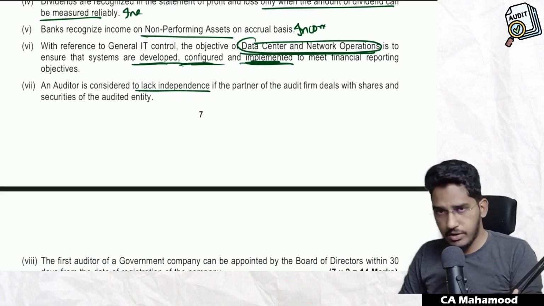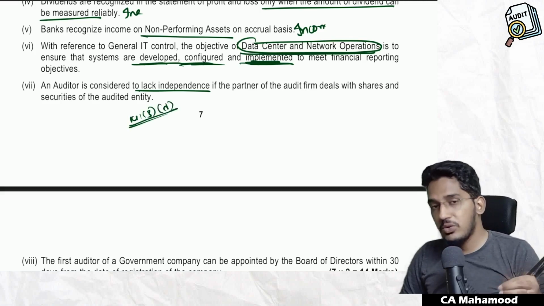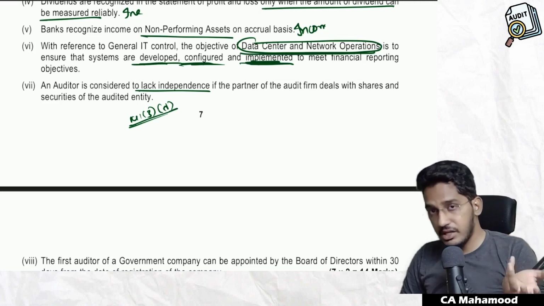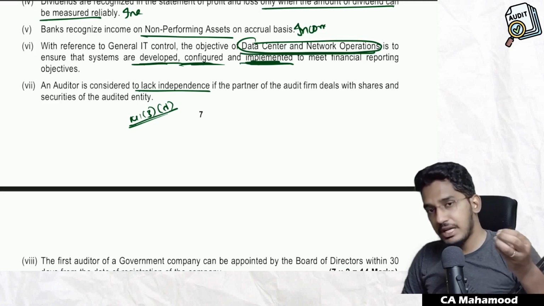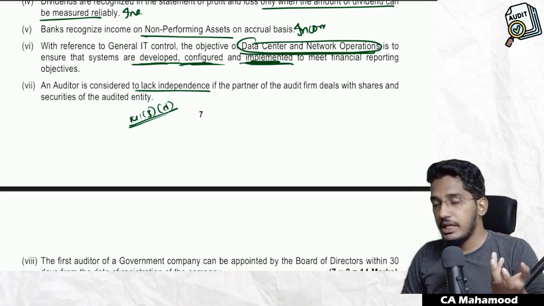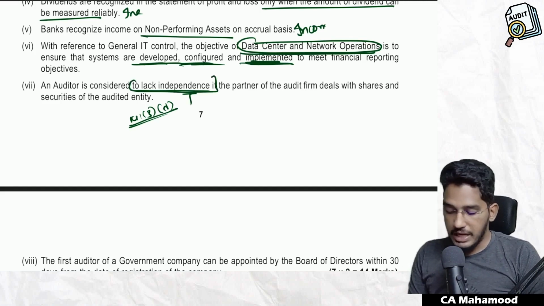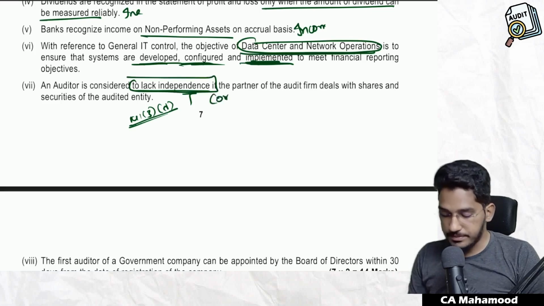Next one. An auditor is considered to lack independence if the partner of the firm deals with the shares and securities of the company. Obviously, that's why we have Section 141(3)(d), which disqualifies the auditor if he is holding shares in the company, holding company, subsidiary company, or associate company, he or his relative or partner. Why has that provision been given? Because if you have shares in the company, your independence will get compromised. So this statement is true. If the auditor is dealing in the shares of the company, he will be considered to lack independence. That means his independence will be affected. So this statement is correct.